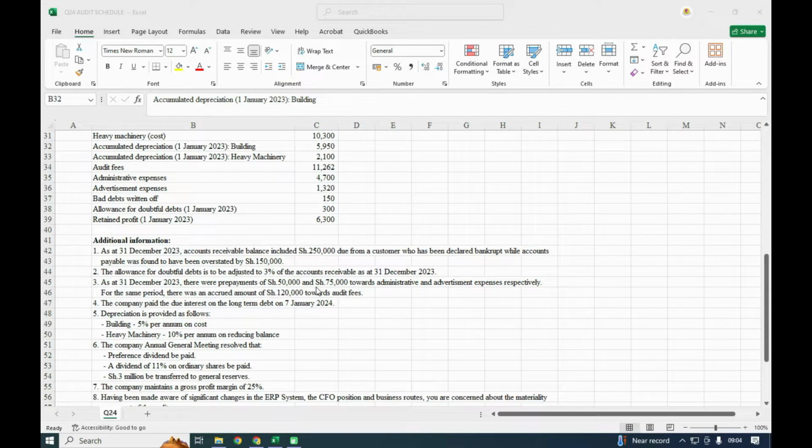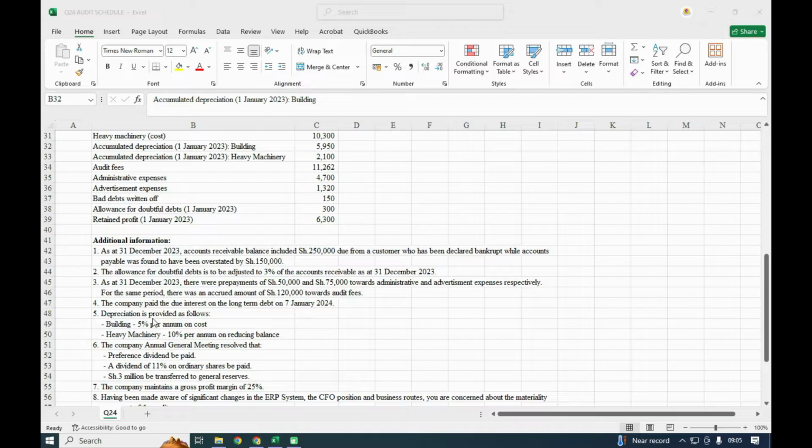There were prepayments of 50,000 and 75,000 towards administrative and advertisement expense respectively. For the same period, there was an accrued amount of 120 towards audit fee. The company paid the due interest on long-term debt on 7th of January 2024.